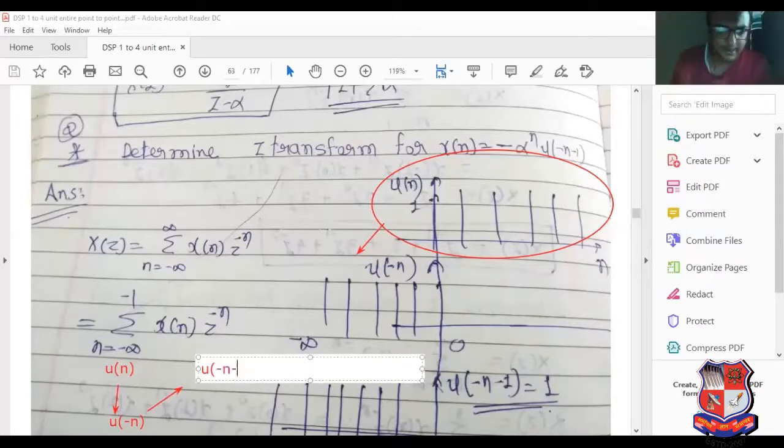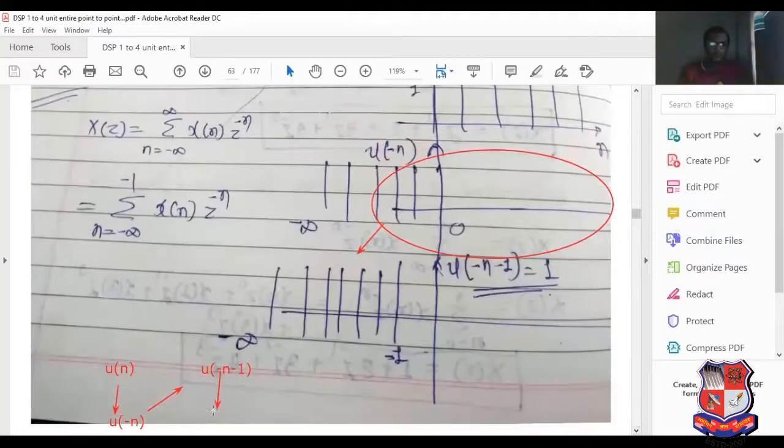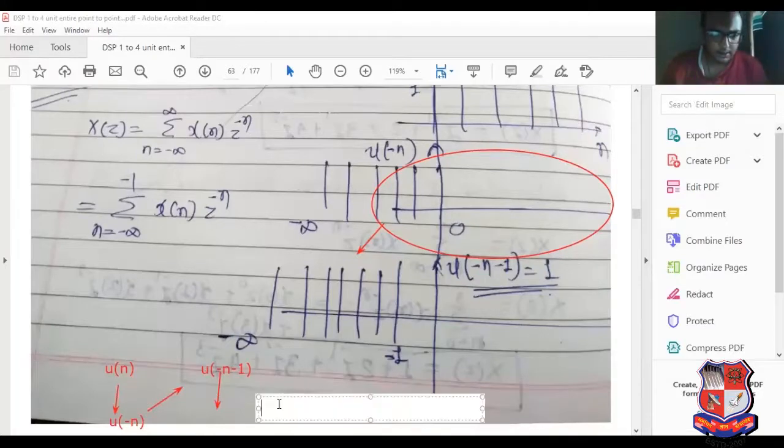What is the meaning of minus n minus 1? See here carefully, I have explained this. Don't worry about that. It is u of minus, in brackets, n plus 1.